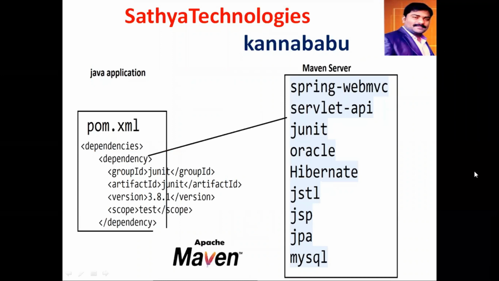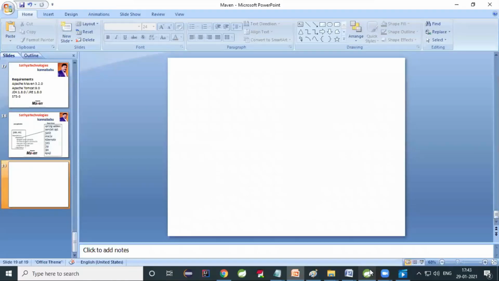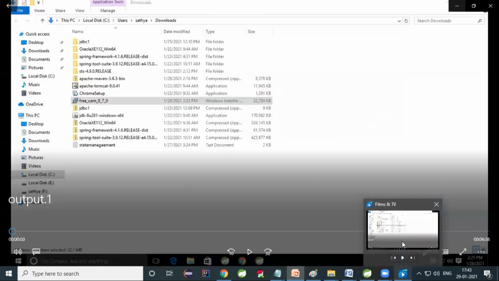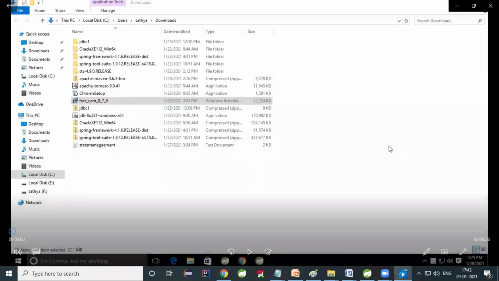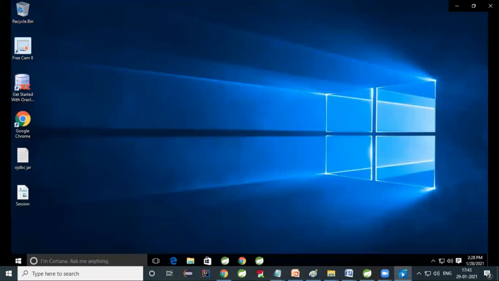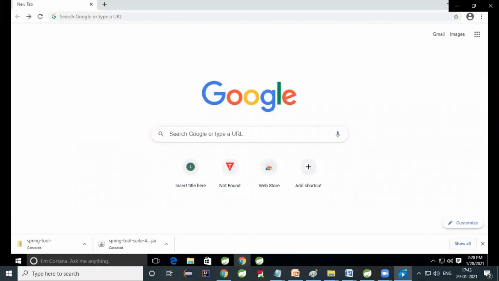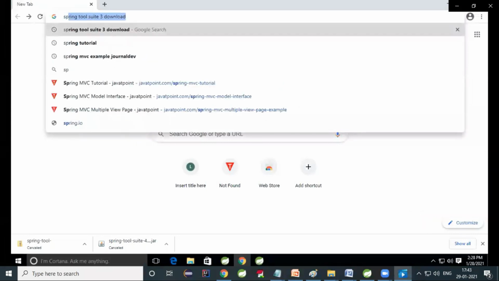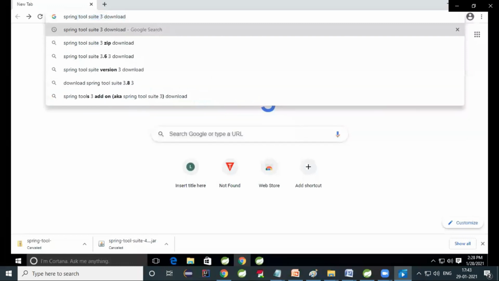Okay, let us see. I will show you how to install Maven and how to install this dependency and all the things. I'll upload this video on YouTube, so if anyone has any problem, you can just watch. Here you can go to Google, and there first of all I'll try to download STS. STS is an IDE, Spring Tool Suite.